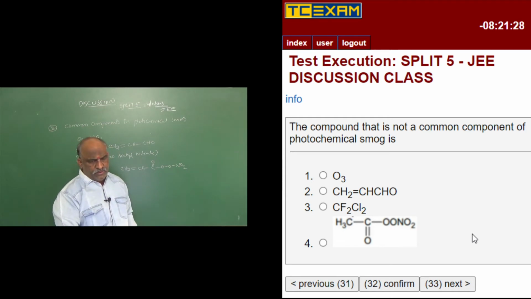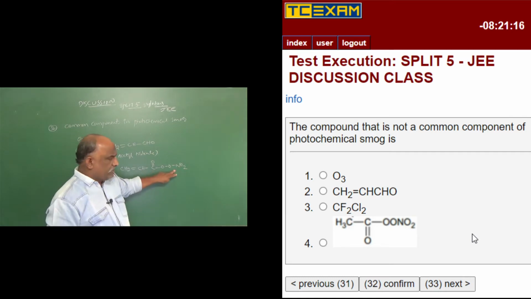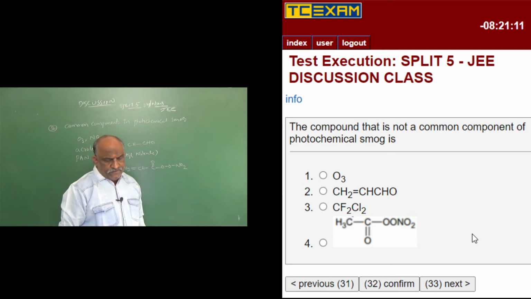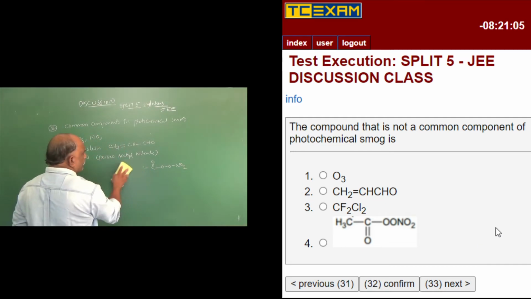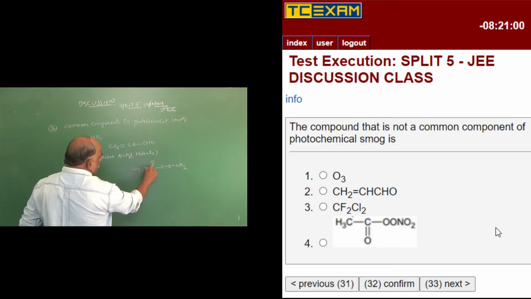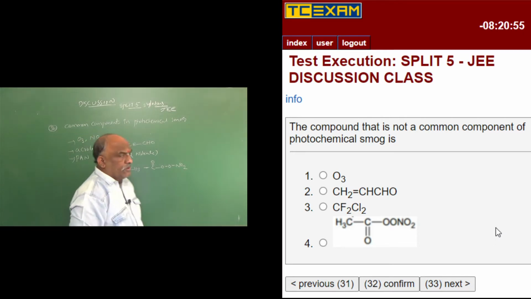CH3 single bond, C double bond, O, and O2. Acetonitrile. Peroxyacetonitrate. So that is CF2Cl2, ozone, CH3 C double bond O, and O2. So these are the common components which are present in the photochemical smog.